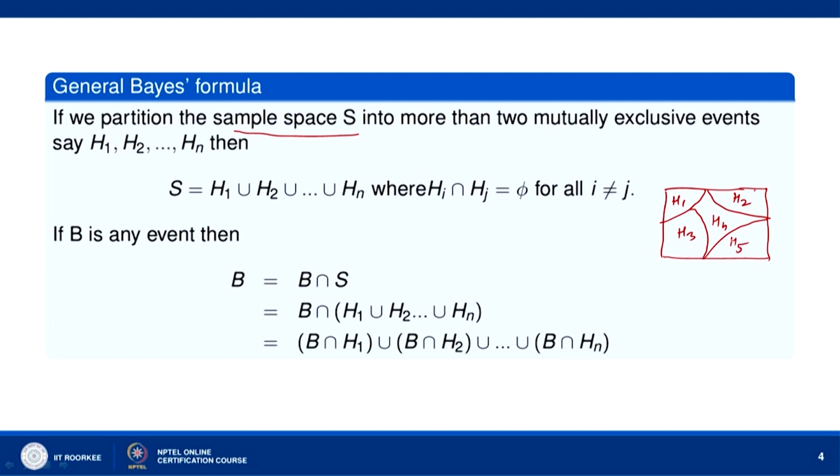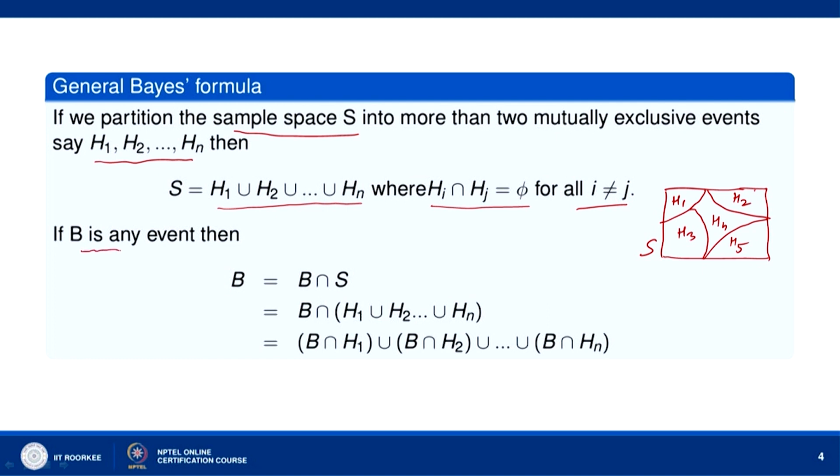So if we partition the sample space S into mutually exclusive events H1, H2, Hn, then S is equal to H1 union H2 union H3 and so on union Hn, where Hi intersection Hj is equal to phi. You can see here that H1, H2, H3, H4, H5, they are all mutually exclusive. That means Hi intersection Hj is equal to phi for all i not equal to j.